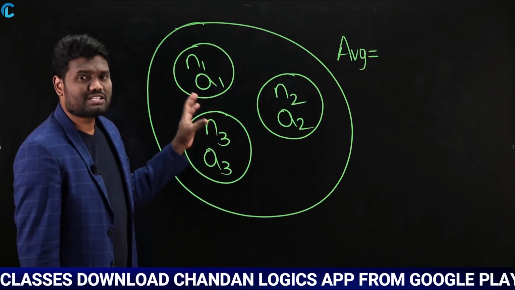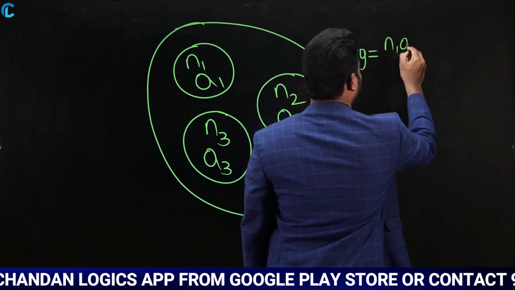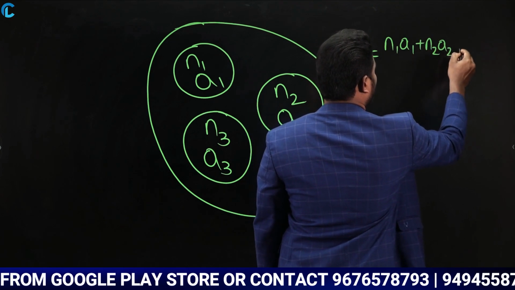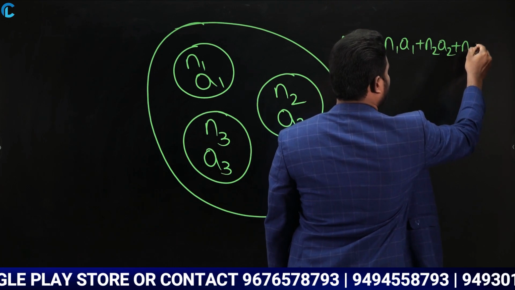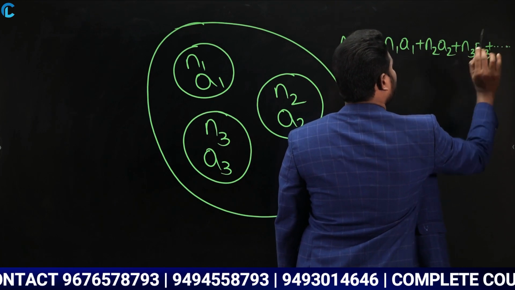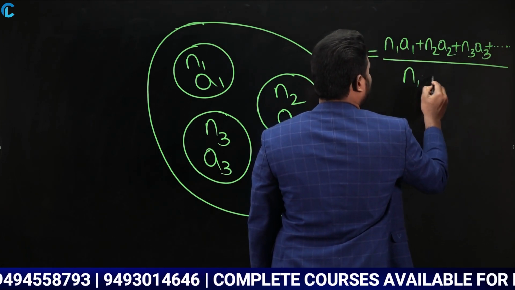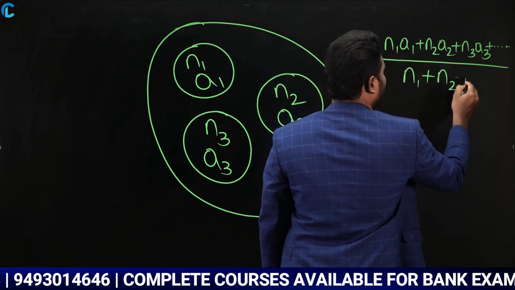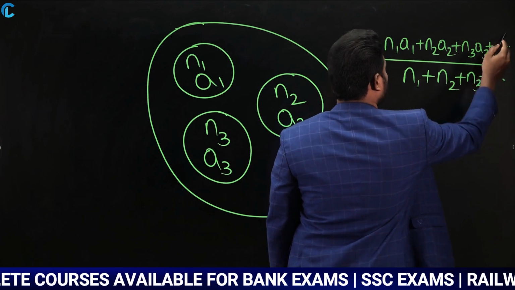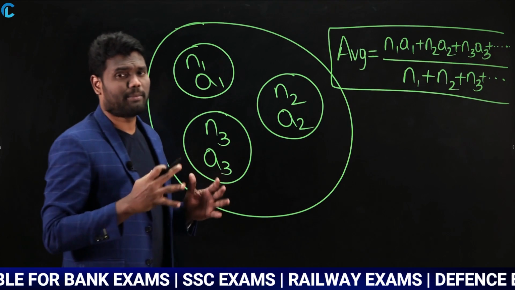So first I need the sum, which is n1 a1 plus n2 a2 plus n3 a3, and so on if there are more groups, divided by the number of persons, which is n1 plus n2 plus n3 plus so on. This is how you calculate the average for all of these groups combined together.